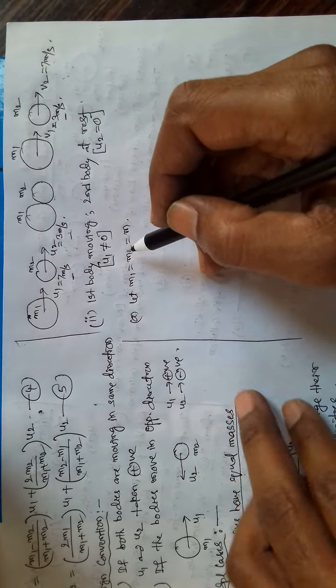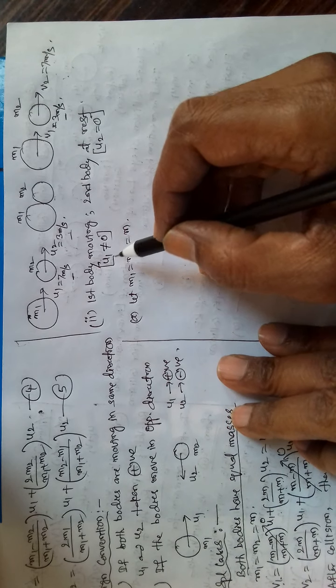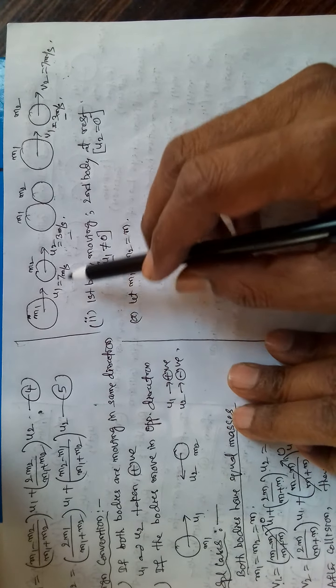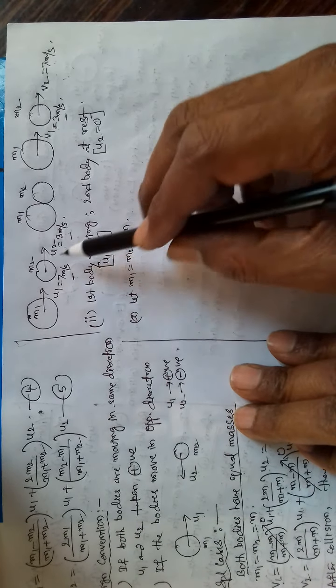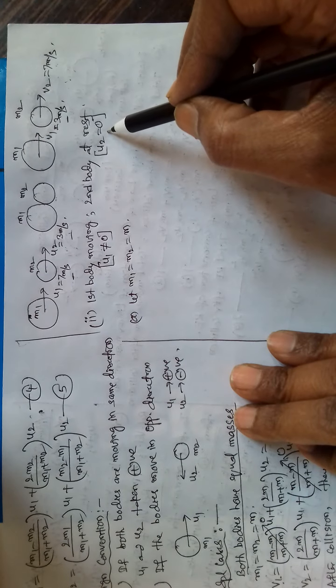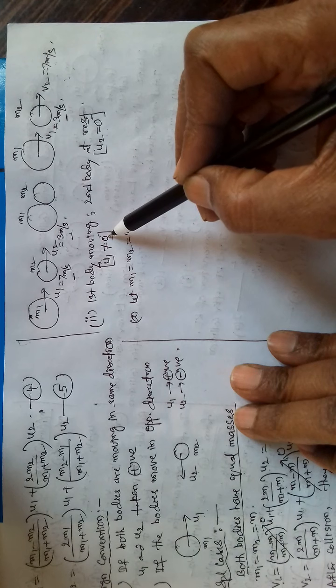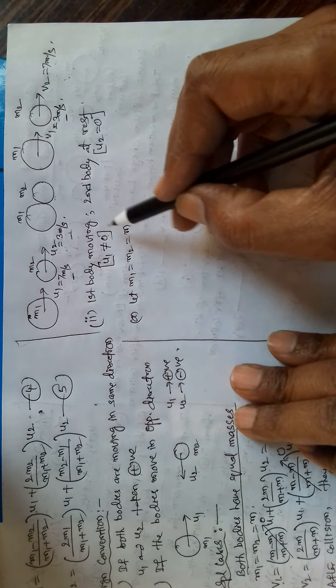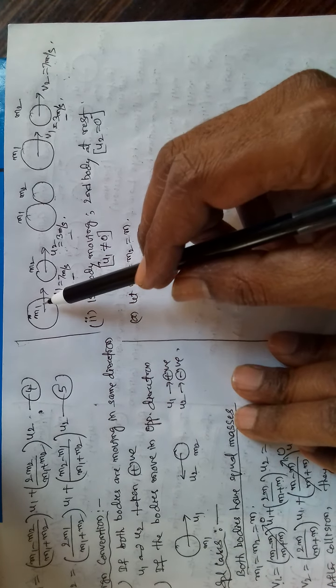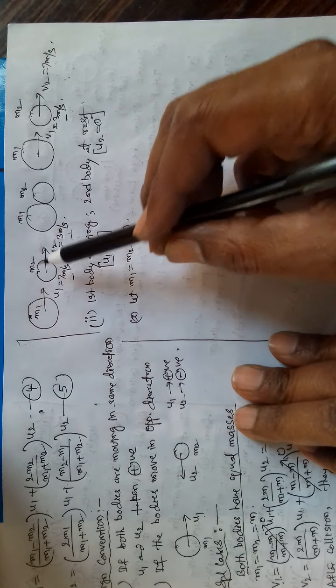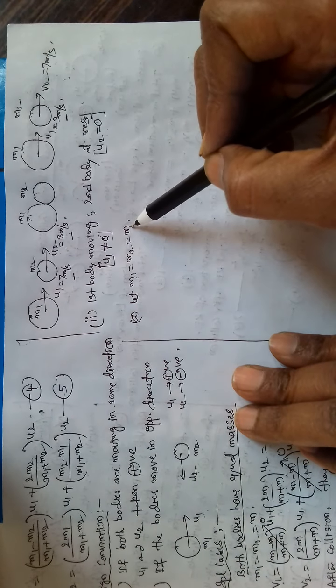Now let us consider second special case. Here only first body is moving, second body is at rest. That is, u2 is 0, u1 not equal to 0. And in this, the masses are also suppose same, equal.